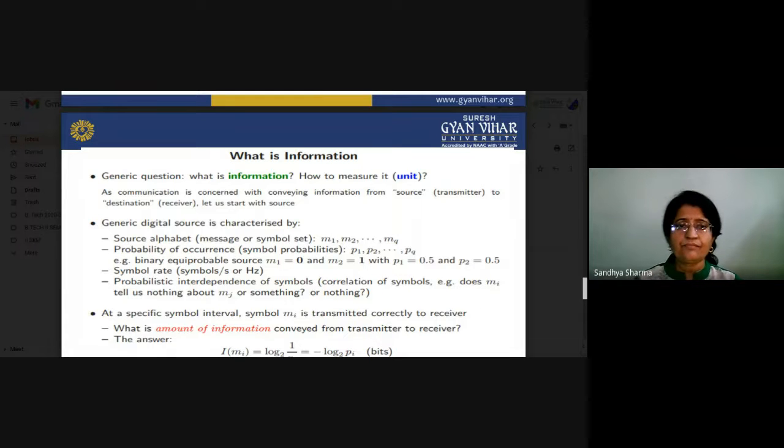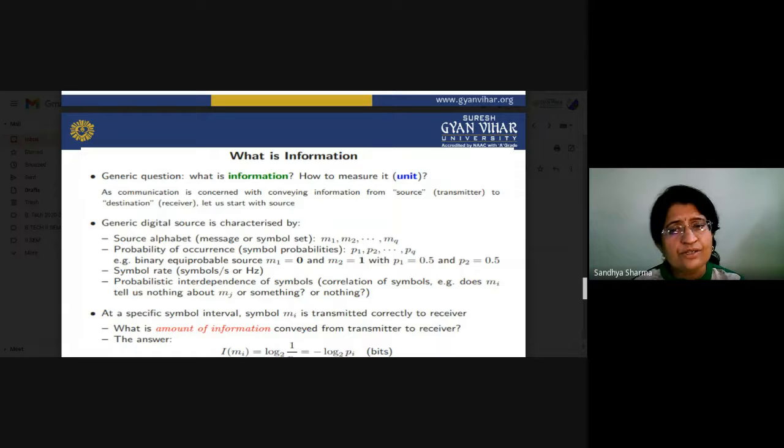Here we see how digital sources are characterized. Suppose you have a message or symbol set m1, m2, up to mQ. There are a number of messages generated by a source, and each symbol has a certain probability of occurrence. We can represent these probabilities by p1, p2, up to pQ.